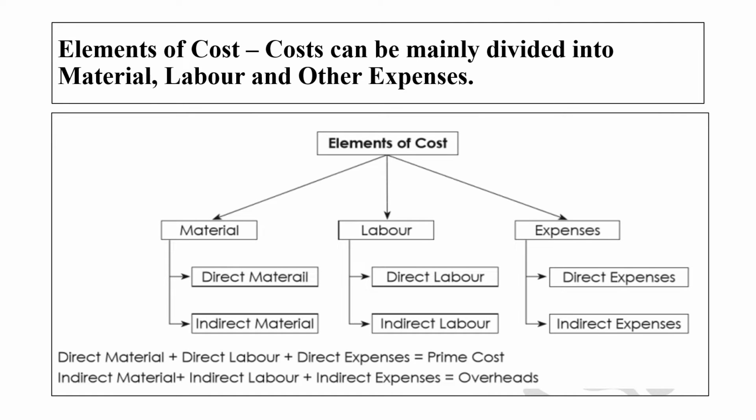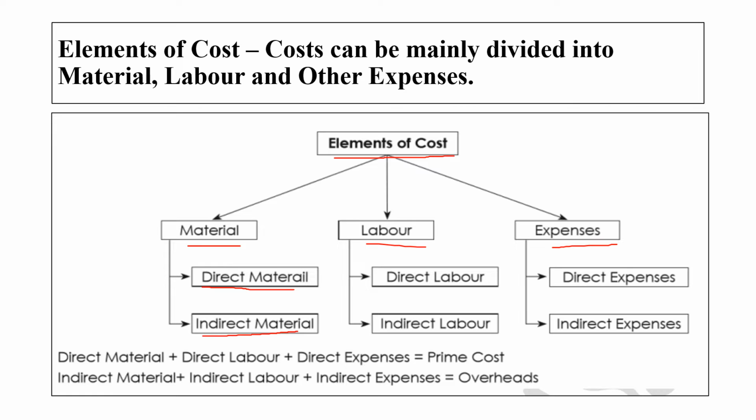Now look here, what are the different elements of cost? Cost can be mainly divided into material, labor and other expenses. When we look at the elements of cost, we see materials, labor and expenses. Material is again divided into direct material and indirect material.